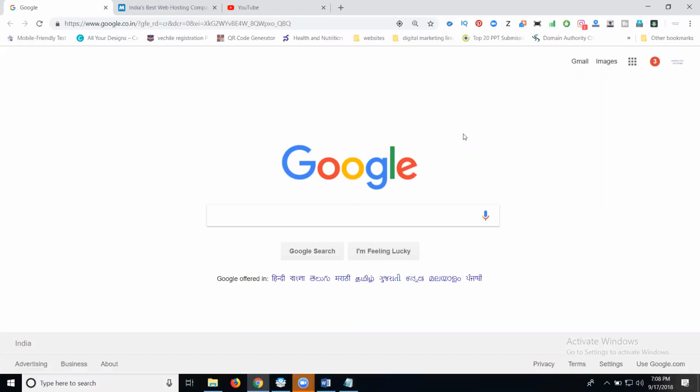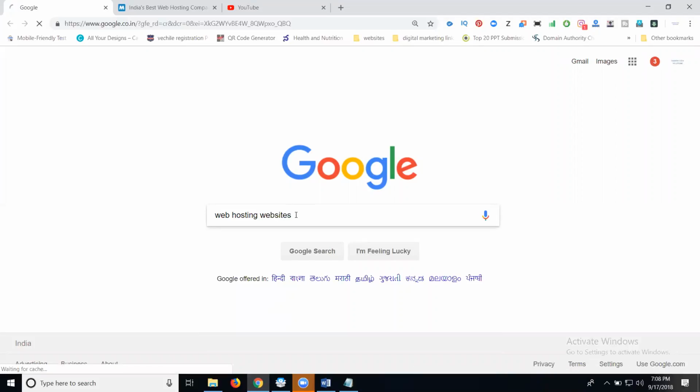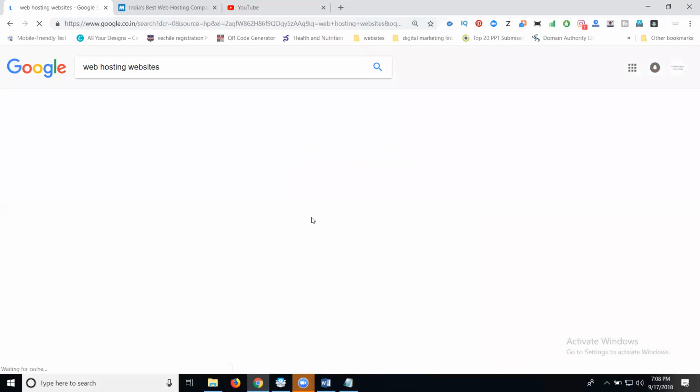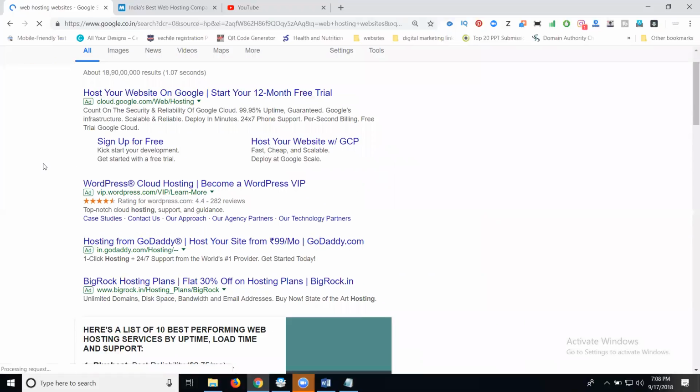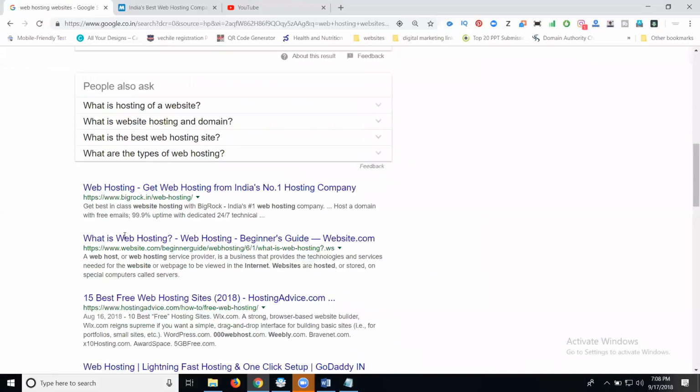There are many hosting websites you can use. Suppose you're coming to Google for the first time, you have to purchase hosting for the purpose of creating your website. Come to web hosting websites. Here you can see BigRock, GoDaddy.